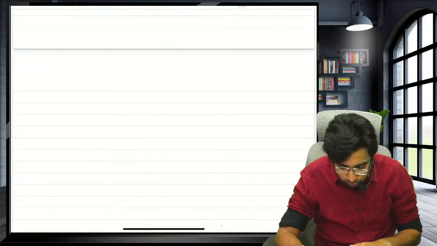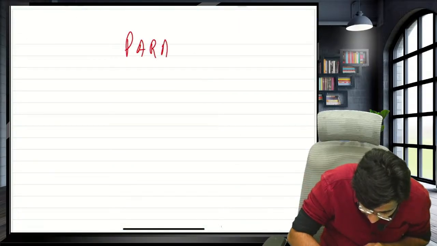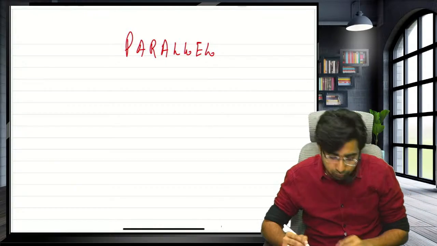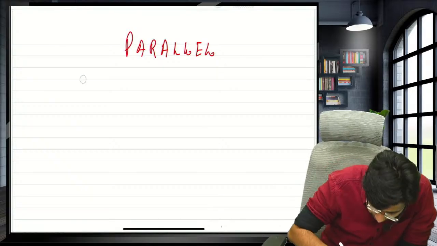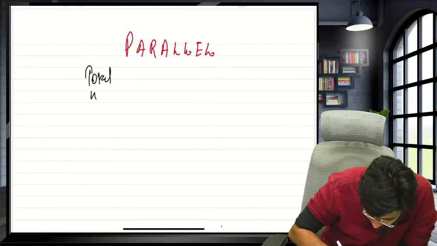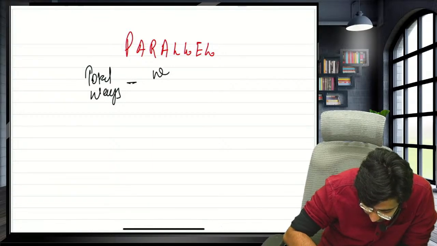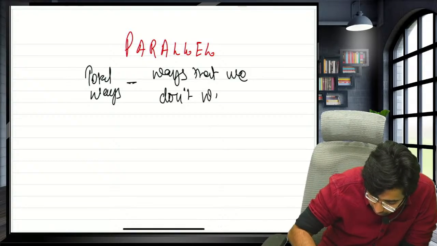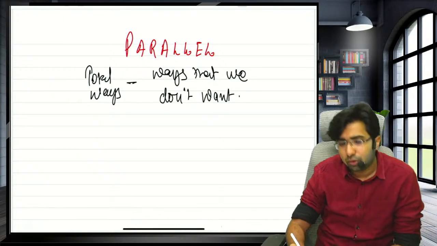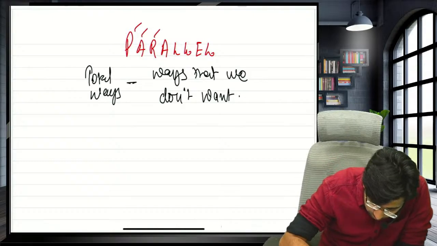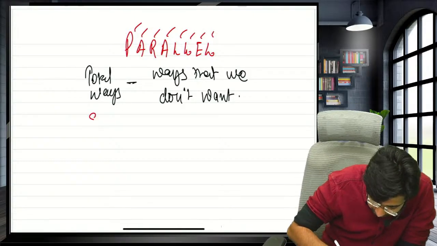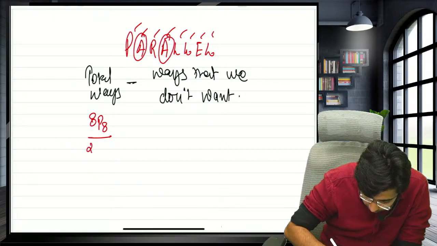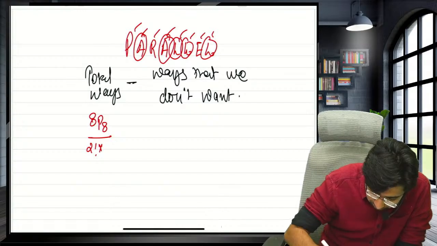P-A-R-A-L-L-E-L. Guys, very good question. Now see, so that no 2 L's come together. When we want something to never come together, we have one parameter: total ways minus the ways that we don't want. In how many ways can you arrange the letters of the word PARALLEL? 1, 2, 3, 4, 5, 6, 7, 8. 8P8. But in this you arranged 2 A's, so divide by 2 factorial. In this you arranged 3 L's, so divide by 3 factorial.